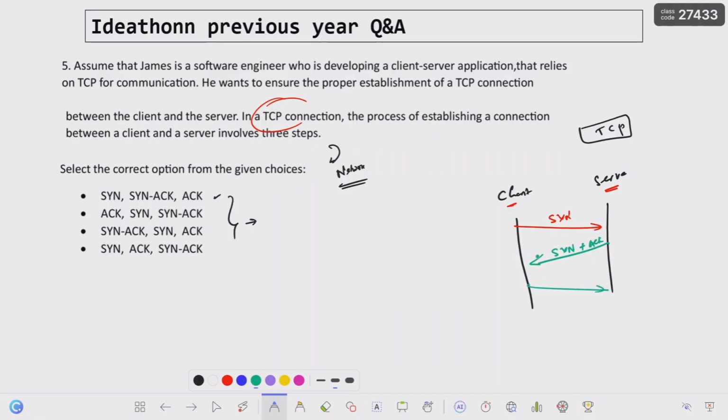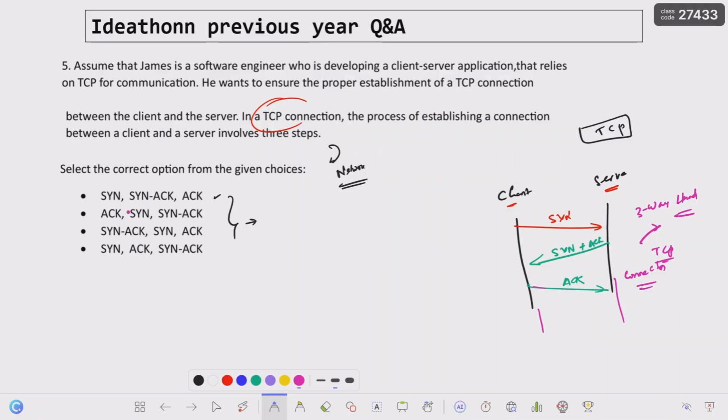Once that is done, the client will send only the acknowledgement, because it has received the SYN information from the server, and it has to tell the server that it received it successfully. Now the connection establishment is completed in the TCP handshaking process. This is what we call the three-way handshaking process in TCP.